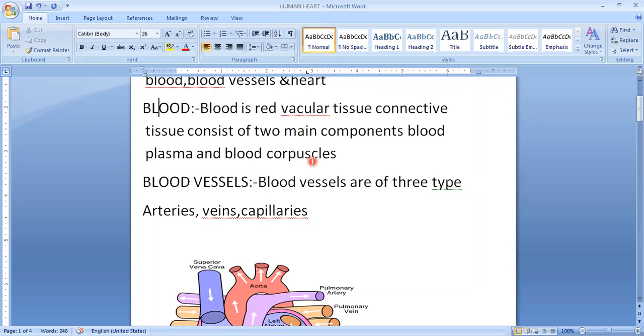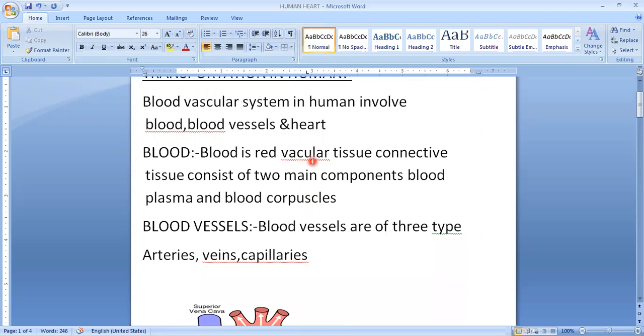The third part of blood corpuscles is platelets. These are the smallest in size, oval shaped, colorless, non-nucleated cytoplasmic fragments. They help in clotting of blood. So blood consists of blood plasma and blood corpuscles.